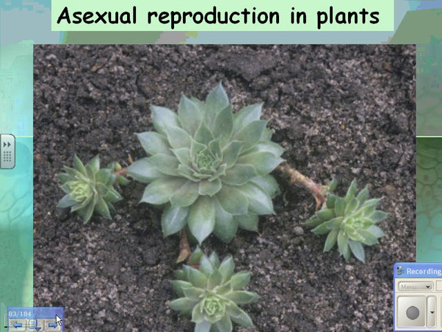Another type of asexual reproduction happens in plants. So a lot of times a plant will send off a runner, and then that will grow roots. And if this is all one plant now, but if this gets cut and that gets cut and that gets cut, you'll have four individual plants.